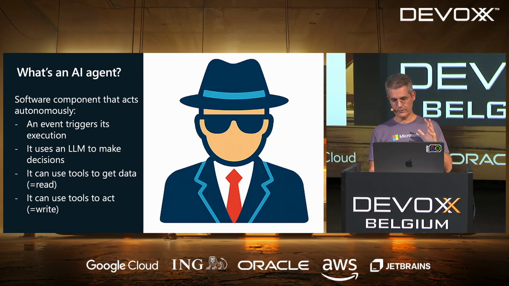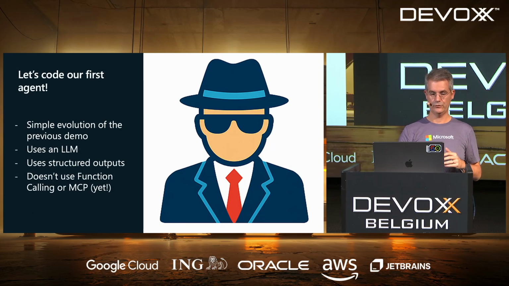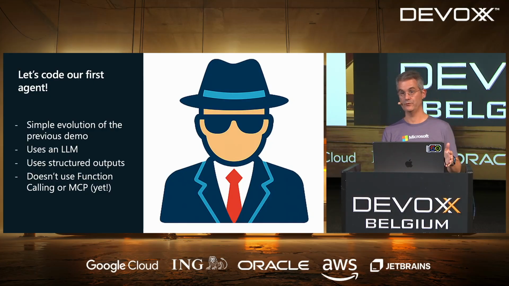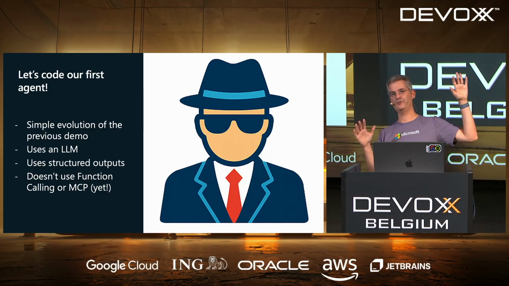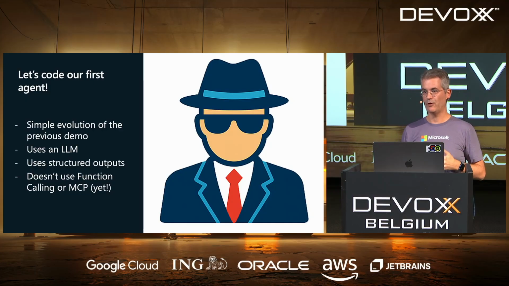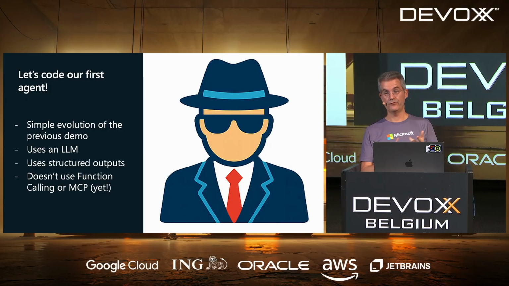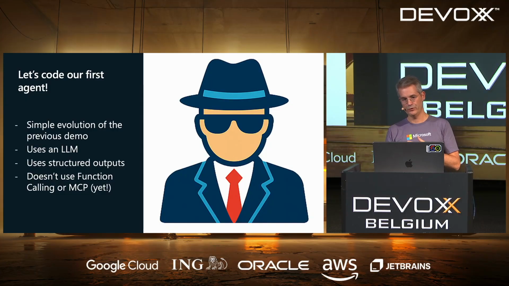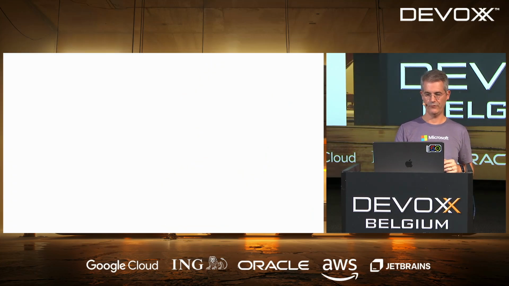There's a new module in Longchain4j to do that, which is called agentic. It was coded by Mayo Fusco over the summer, so it's fairly recent, but we're going to see that it's totally usable already. And it's fairly simple to use. So we're first going to code our first agent, which is a simple evolution of the first demo when we were doing apple pies. And then we're going to do something more complex, of course. That first agent is going to use an LLM. It's going to use structured output. We're not going to use function calling or MCP yet, because that's the first one. And then for the next agents, it's going to be more complex, of course.